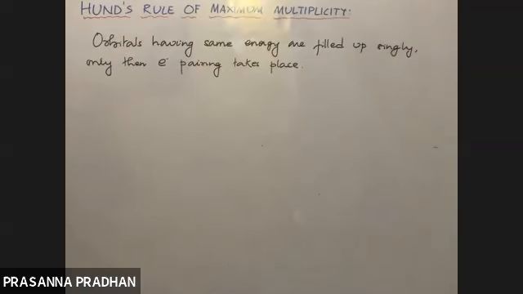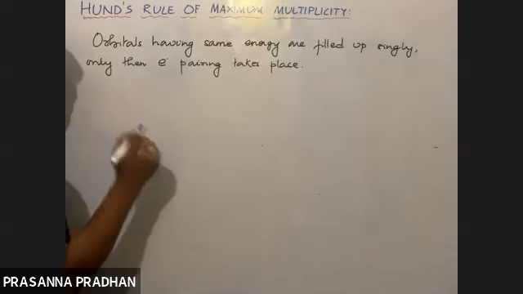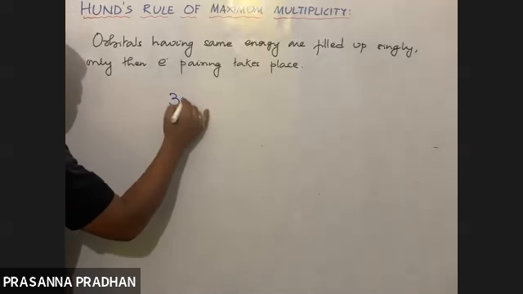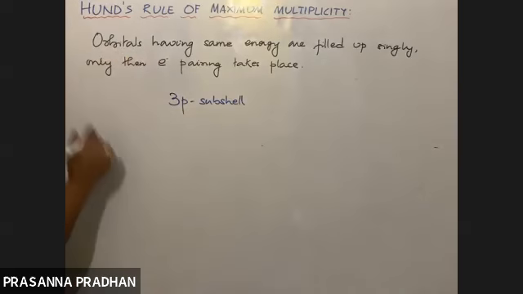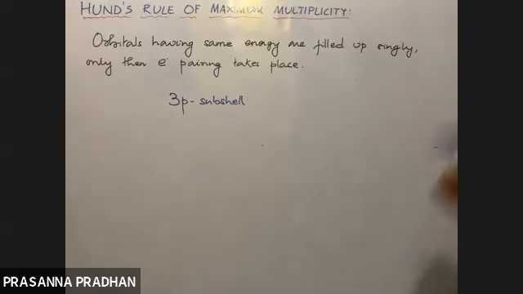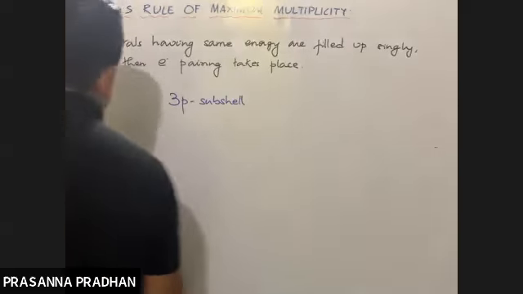So try to understand this. Okay, so go through your rule from your book. So this I'm writing in my own language so that it will be easier for us to understand. Okay, now see. Let me consider 3p subshell. How many orbitals are there in p subshell? 3. S में 1, P में 3, D में 5, F में 7. So there are 3p orbitals.